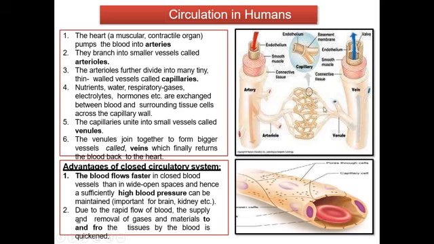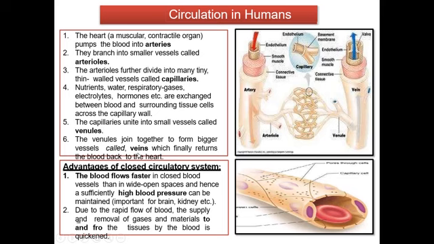Here you will see a network. These networks are known as capillaries. Here you can see this network of capillaries joining the arterioles and venules in this system. So veins also divide and form venules, and these venules form a capillary network. This capillary network is responsible for the exchange of material between the tissue and the blood.